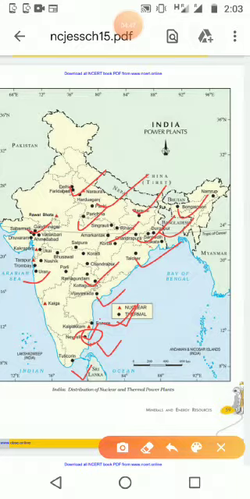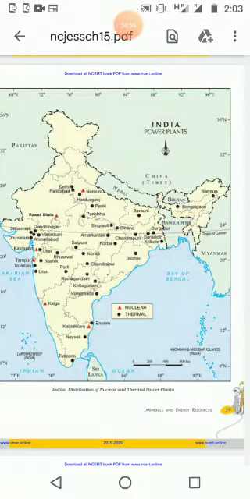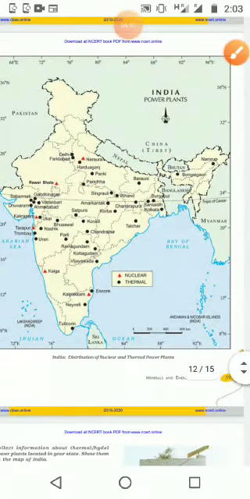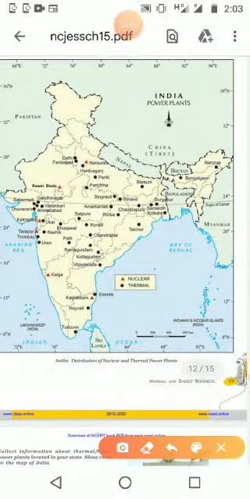We'll see the next topic, nuclear plants. With the help of atoms, we produce electricity. Here in Tamil Nadu we have one, Karnataka one, Maharashtra one, Gujarat one, again in Rajasthan we have one, and in UP we have one. So we have very few nuclear plants.